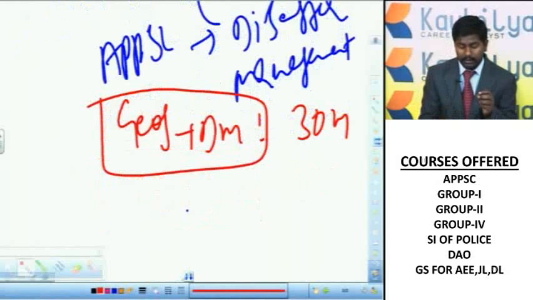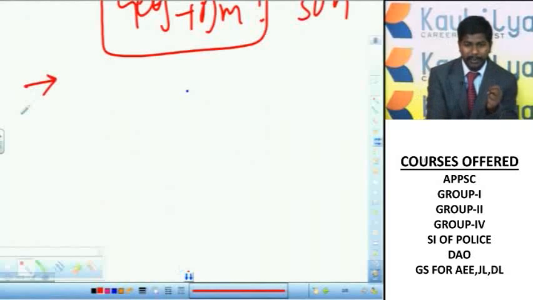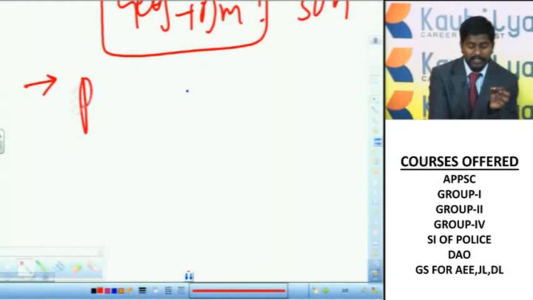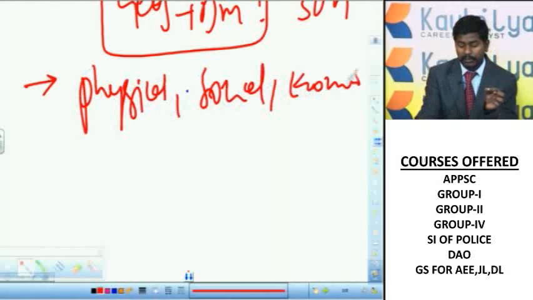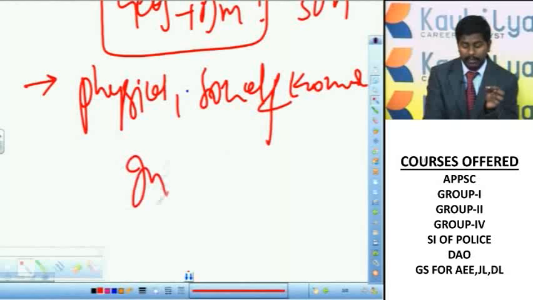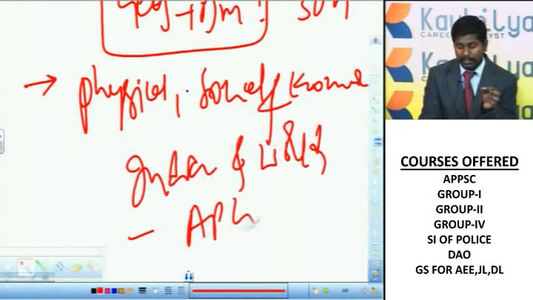Then coming to what geography is, what its syllabus and scope in the examination are, and which types of questions are asked. In the syllabus paper, Appsc gives one single line: physical, social and economic geography of India and the world with a special emphasis on AP geography.